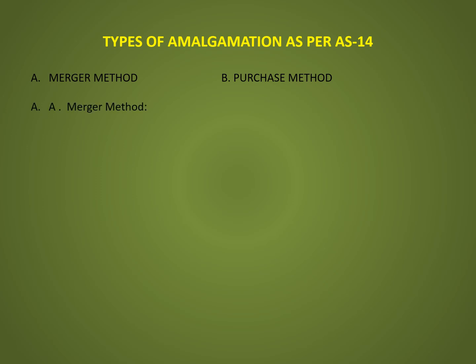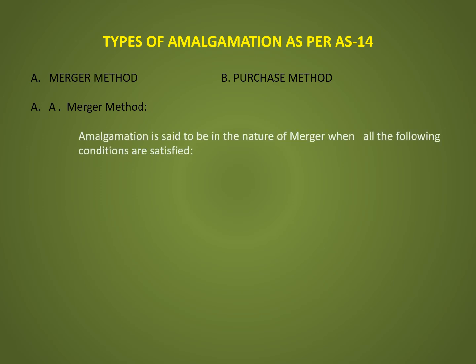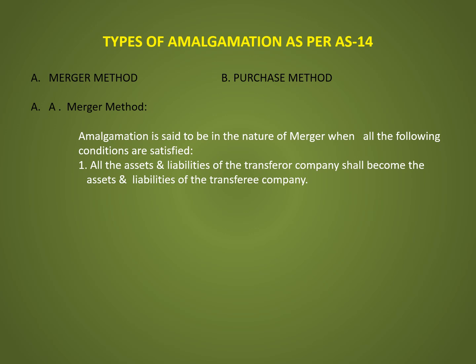Amalgamation is said to be in the nature of merger when all the following conditions are satisfied. The first condition is all the assets and liabilities of the transferor company shall become the assets and liabilities of the transferee company. Second condition, shareholders holding not less than 90% of the face value of the equity shares of the transferor company shall become equity shareholders of the transferee company by virtue of amalgamation.